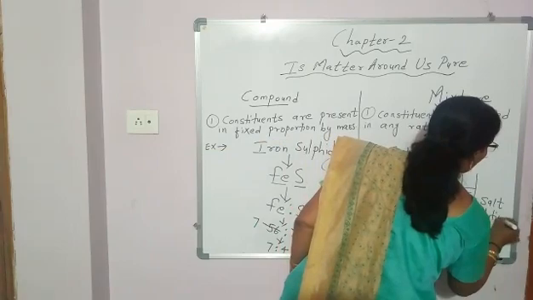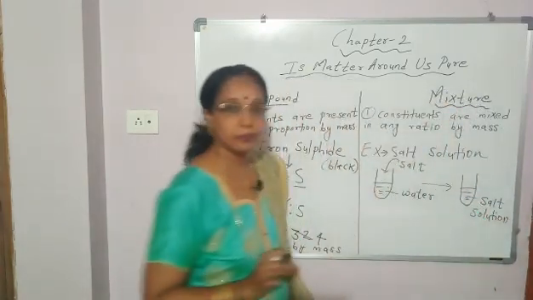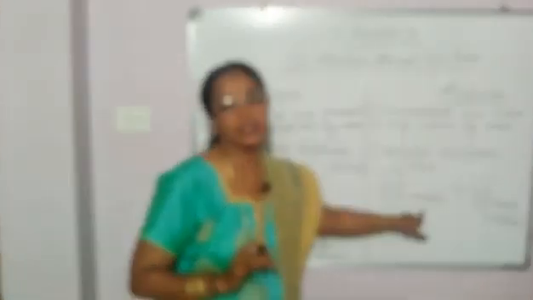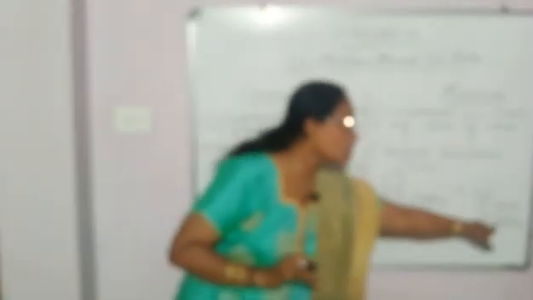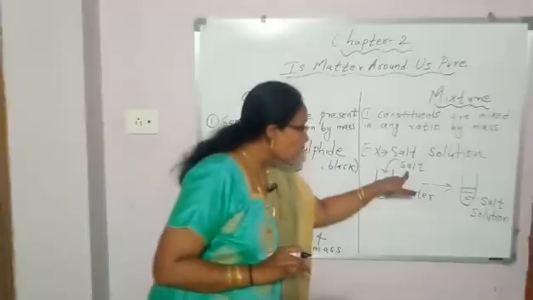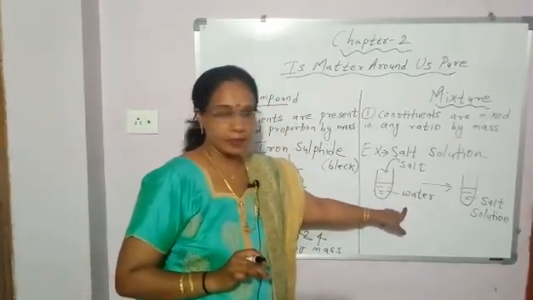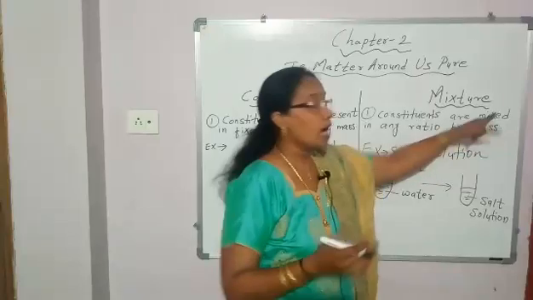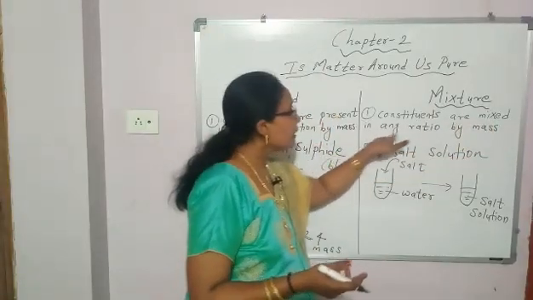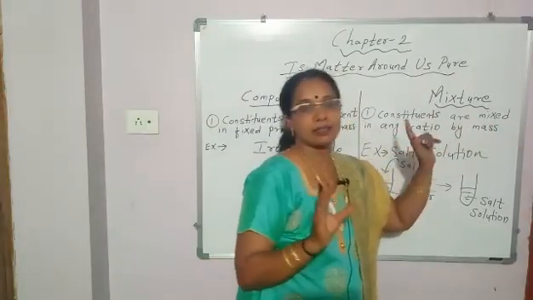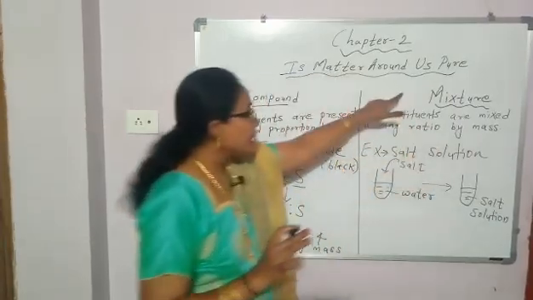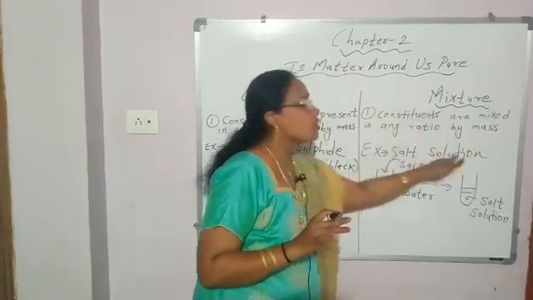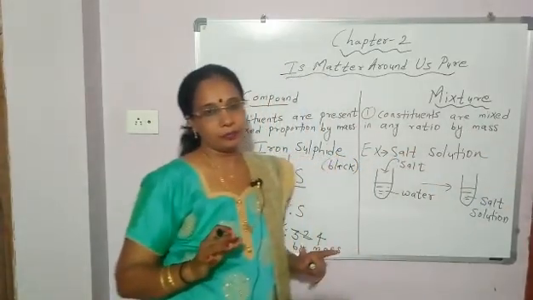So salt solution is what? It is a mixture. What are the constituents in salt solution? Salt and water. And the salt and water are mixed in any ratio by mass. So in a mixture, the constituents are mixed in any ratio by mass.